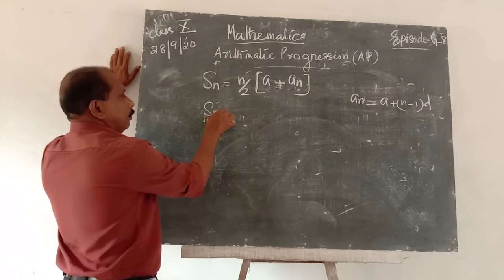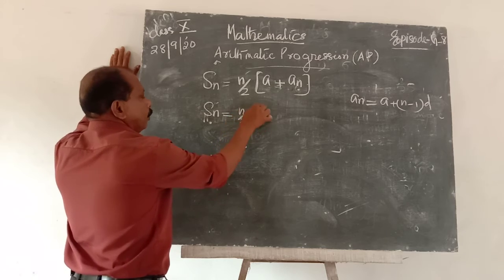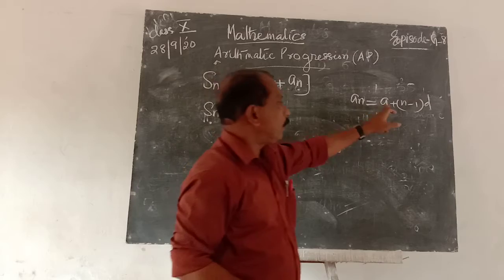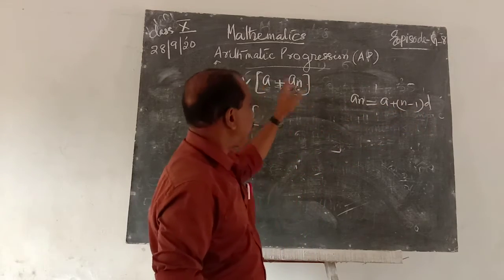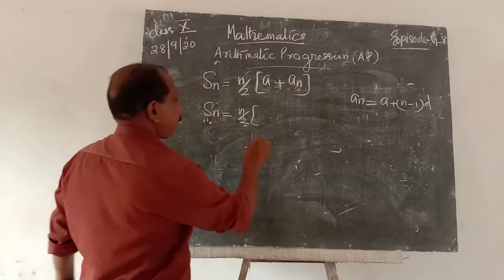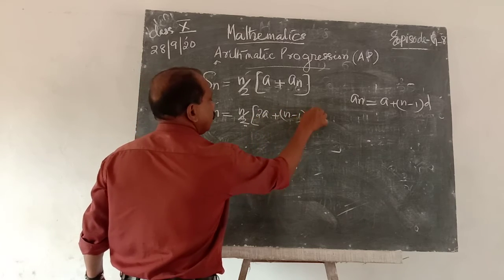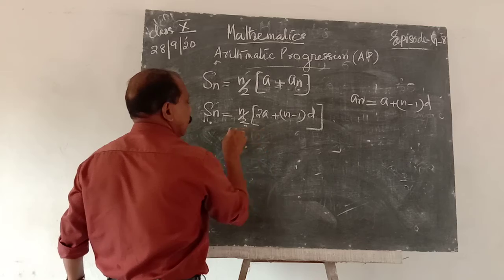Therefore, Sn is equal to n by 2 into first term, which is a, plus last term, which is a plus (n minus 1)d. Adding a plus a, 2a. So n by 2 into 2a plus n minus 1 into d. This is the sum of n terms.